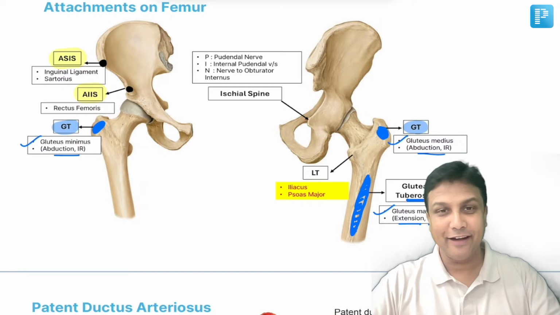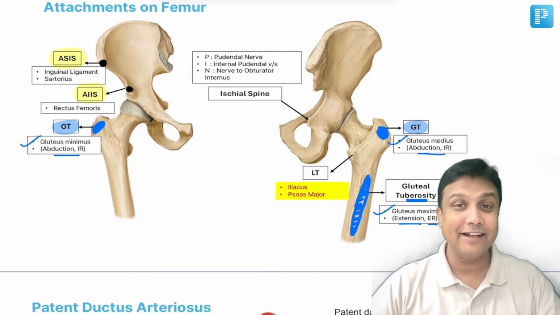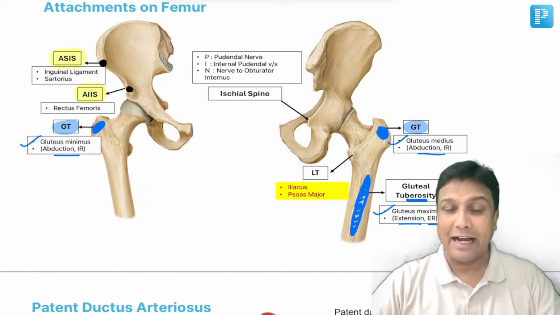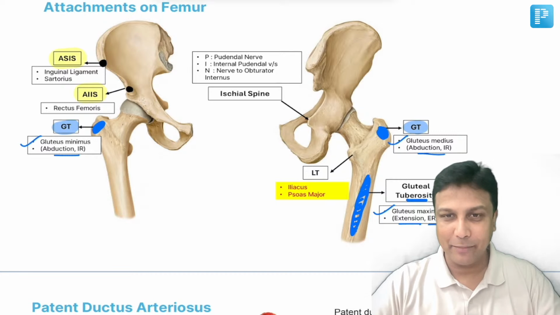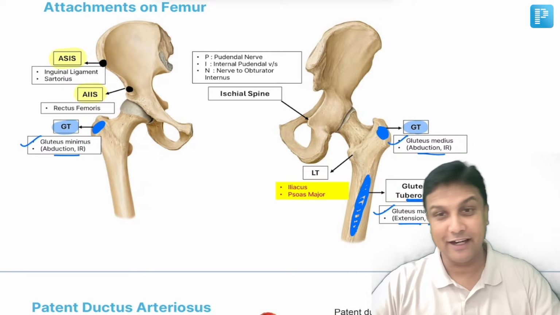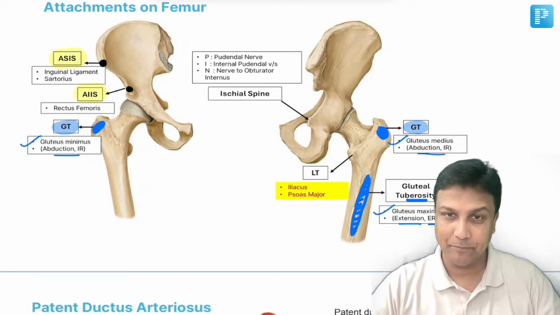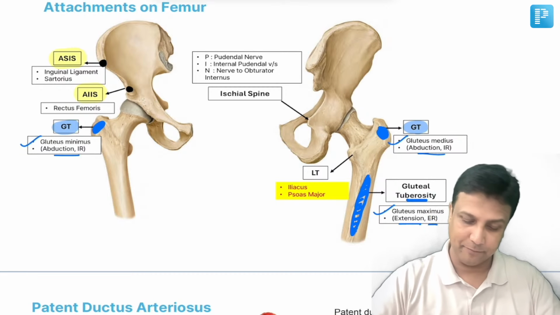And you all know that these two muscles, the medius and minimus, will be taken care of by the superior gluteal nerve. And if that is injured, then what is going to happen? There will be a lurching gait. The person will be lurching on one side while walking, and the sign that will be positive over there will be the Trendelenburg sign. Trendelenburg sign will be positive here.